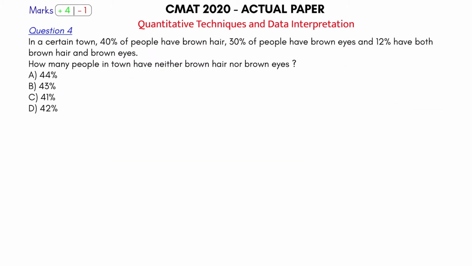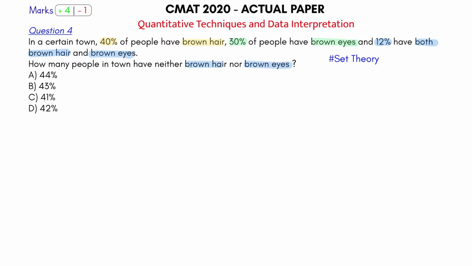This is the next question, the fourth question that we are solving, and this is from the chapter set theory. Okay, now what is the question saying here? In a certain town, 40% of the people have brown hair. So people who have brown hair are 40%. 30% of the people have brown eyes. So people who have brown eyes are 30%. And 12% have both. So 12% have both brown hair as well as brown eyes. How many people in the town have neither brown hair nor brown eyes?